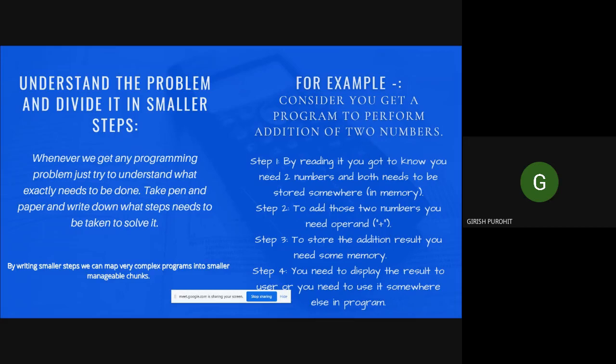In this case, we will store them in memory. Step 2, to add those numbers, we need an operator, that is addition. Step 3, to store the addition result, you need some memory. Step 4, you need to display the result to the user, or use it somewhere else in the program. Now the next slide will continue with Devansh Agarwal.